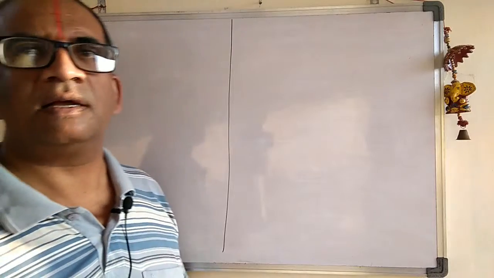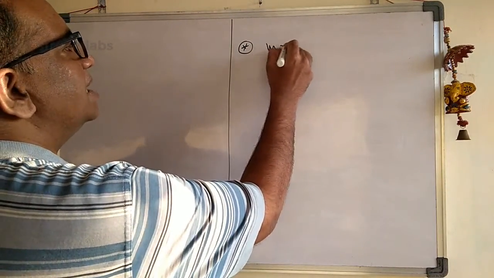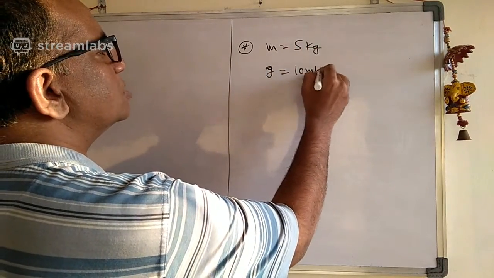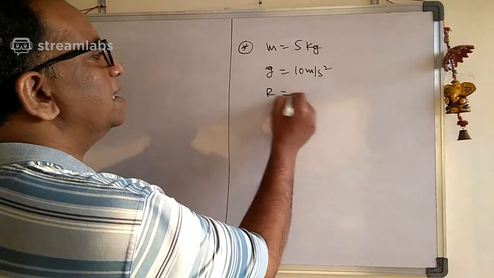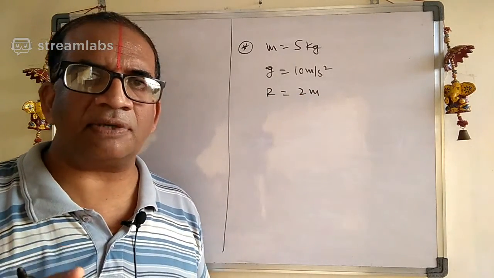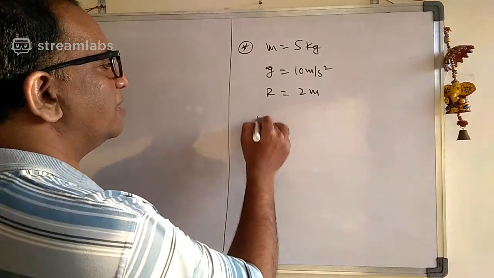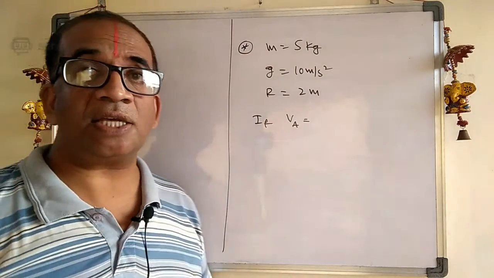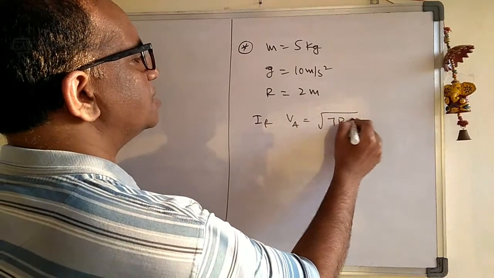Let us say, see carefully here in this problem, the mass they gave is 5 kg. Take g as 10 meter per second square, and the radius of the vertical circle they gave is 2 meter. Now see what the question they are asking is: suppose the velocity at A is root over 7 rg.